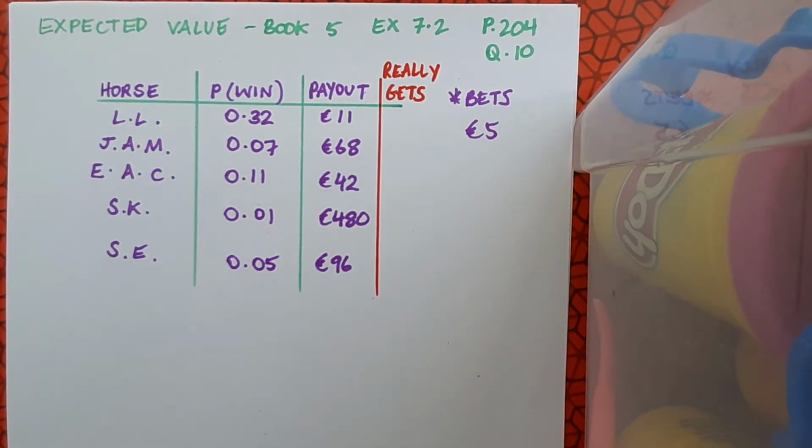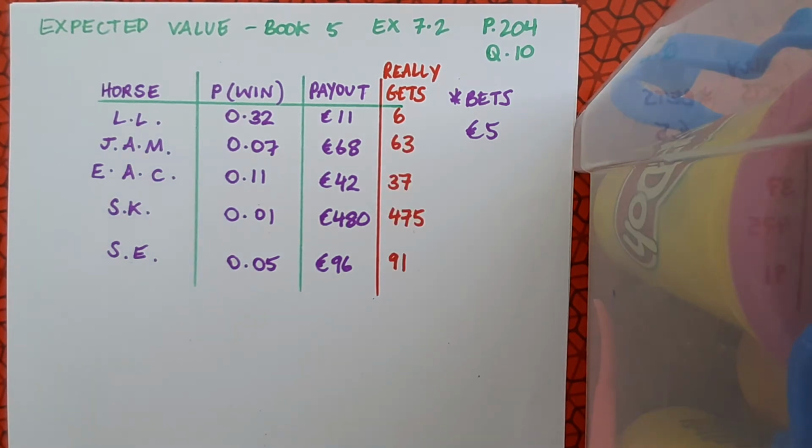So I've got an extra column in my table here for what Grandad really gets. If he's bet a fiver and he gets 11, well then he's really getting 6, and so on down the list. So I've got a list now of what he's really getting in the case of a win for each horse. And now I want to work out what his financial expectation is. I want to know how much he's going to expect to get or lose financially on the basis that he's paid a fiver for each horse and he's going to get these amounts of money back.